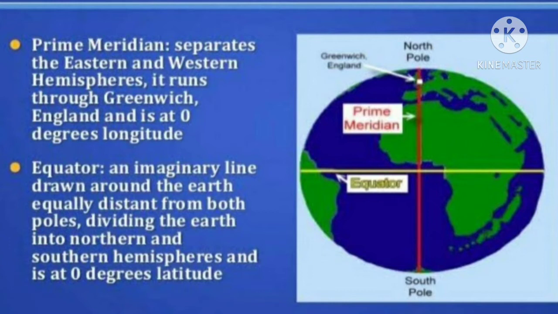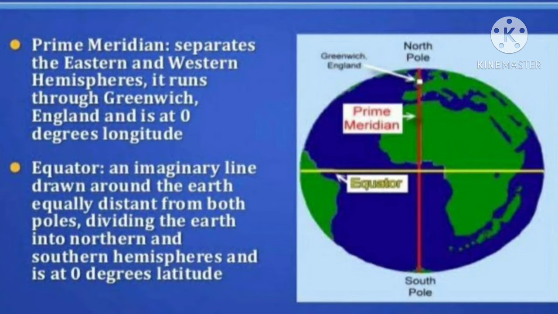It runs through Greenwich, England, and it is at 0-degree longitude. Because of the prime meridian, the eastern and western hemispheres are separated.